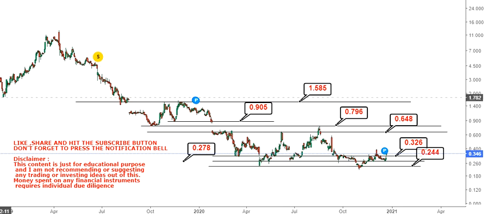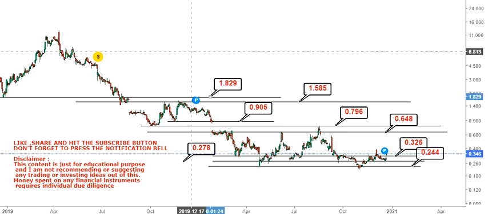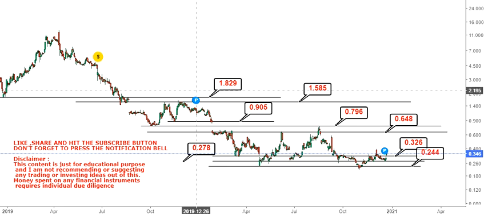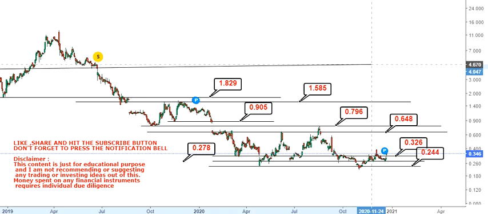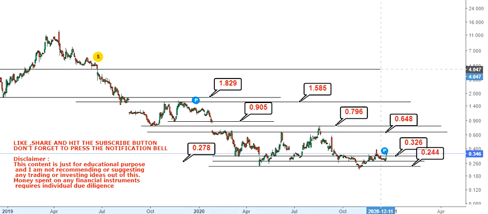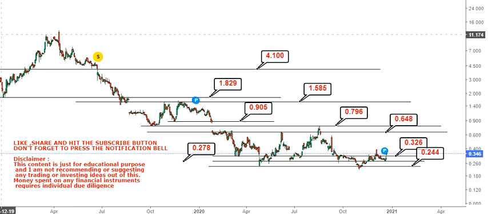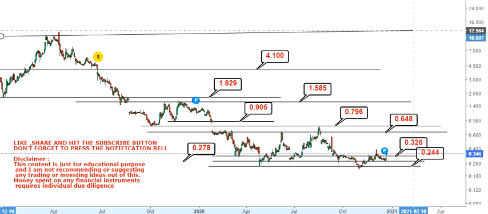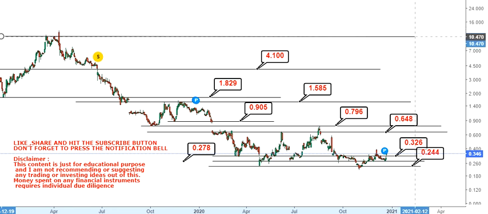And after $1.5, there is another zone of congestion where the stock may move between 1.58 and 1.82, but if the stock sustains above 1.85, then we will have our next target at $4. Also, the target could lead us as high as this level, and that is $10.